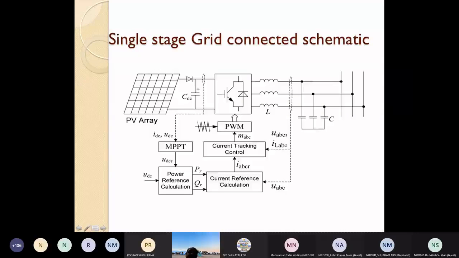Now the PWM is regulated in such a way that this DC voltage becomes variable, and it is varied such that we get the desired MPPT power from the photovoltaic array.